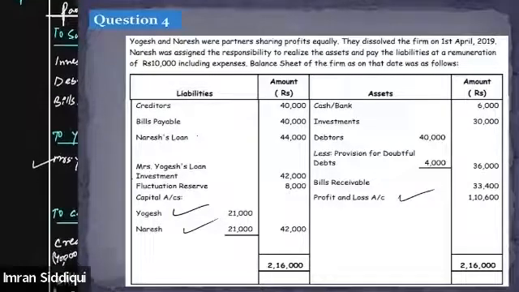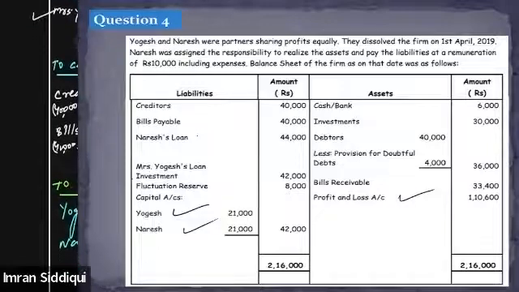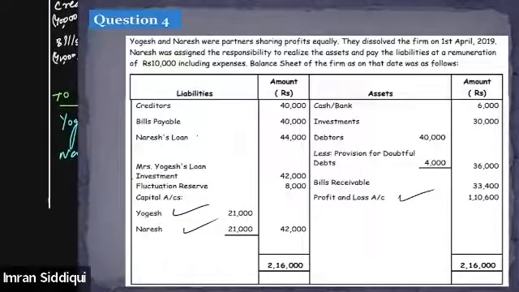Okay, then let's find out other entries which include the name of the partners. I am not finding anything on the debit side anymore, but on the credit side, as you can see, by Naresh.